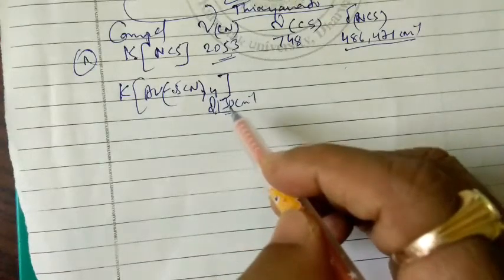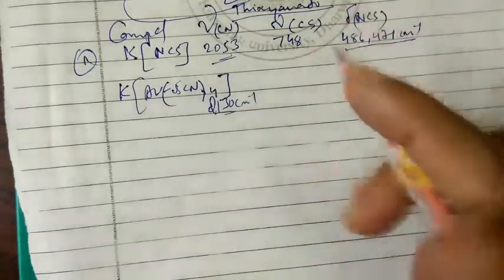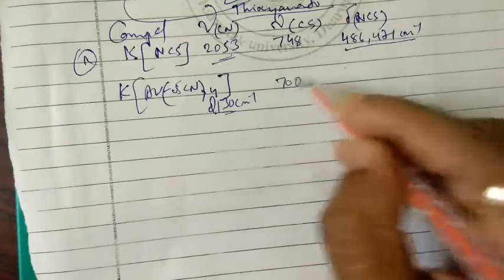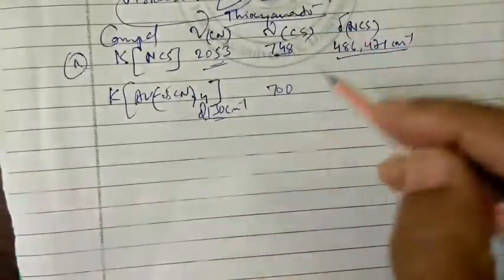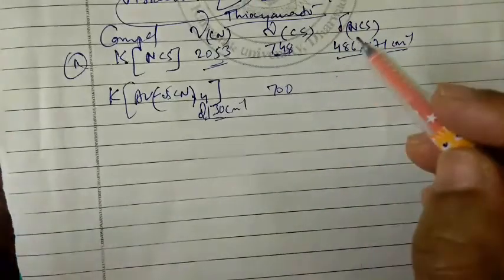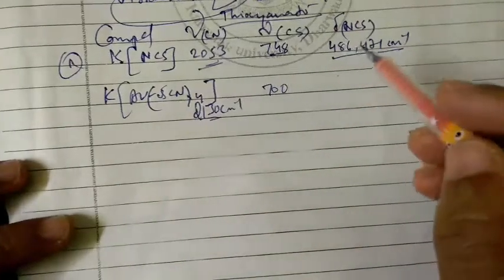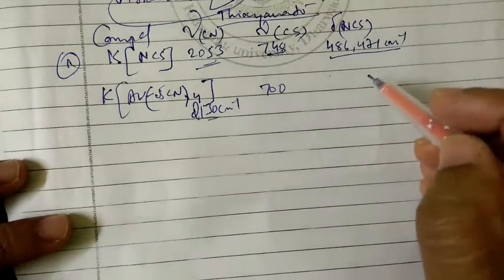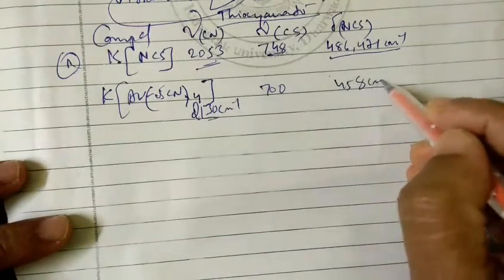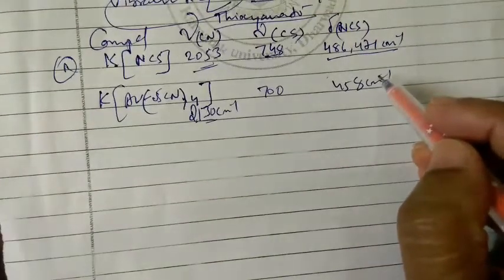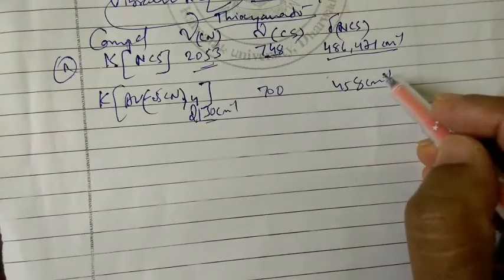Okay, and if you see this, you can see a wide peak around 700 per centimeter. Here it is 748 for CS, so here it is 700 per centimeter. So we are going to get a wide peak here. And again another wide peak we are going to get at 458 per centimeter. Okay, like this. So there are so many complexes.